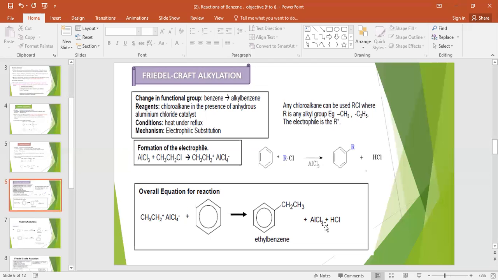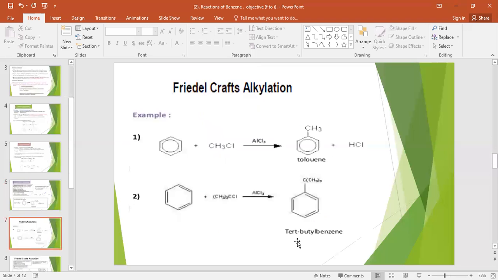Plus AlCl3. Here AlCl4, one chlorine from here will react with one hydrogen from the ring, and they will form hydrochloric acid. So in this way, we can call this reaction alkylation because you are going to add an alkyl group on the ring. So ethyl benzene. If you add only CH3 positive, then there is more example here for alkylation. CH3Cl, so only CH3, gives toluene or methyl benzene.